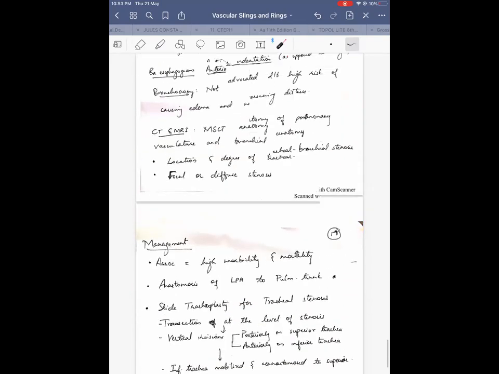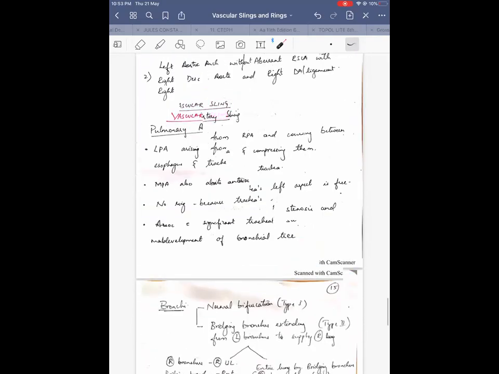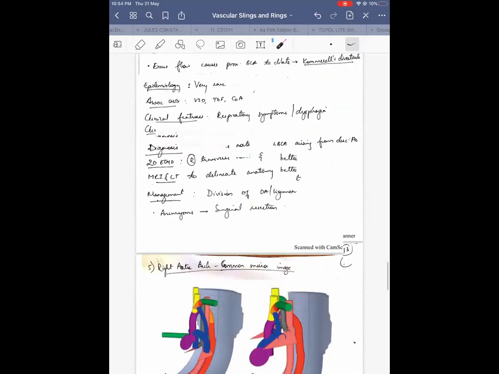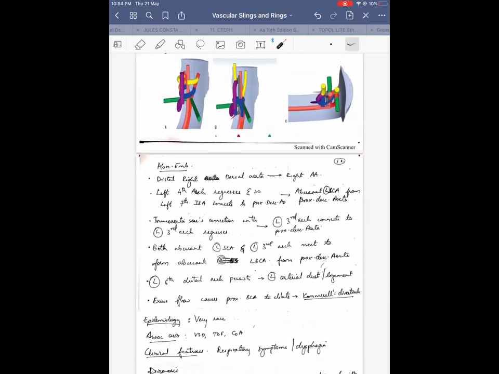So this is about slings and rings. There is only one sling, and there are various rings. Regarding this sling, the left pulmonary artery coming from the right pulmonary artery: is it anterior or posterior to the esophagus? Anterior to the esophagus, posterior to the trachea. It is between the esophagus and trachea. So the left pulmonary artery compresses the posterior aspect of the trachea, and the main pulmonary artery is compressing the anterior part of the trachea.